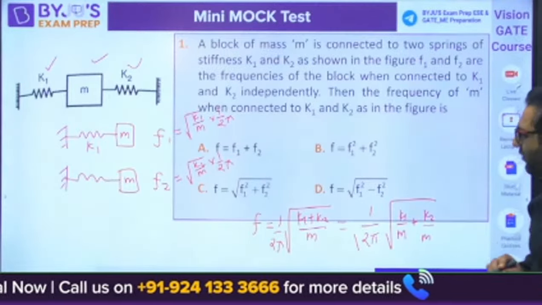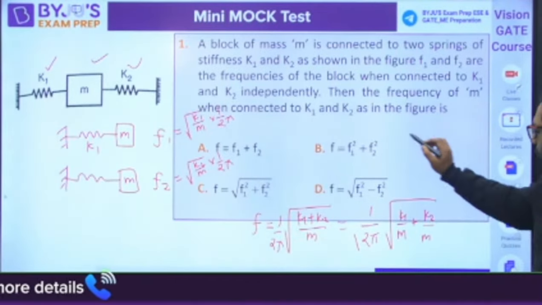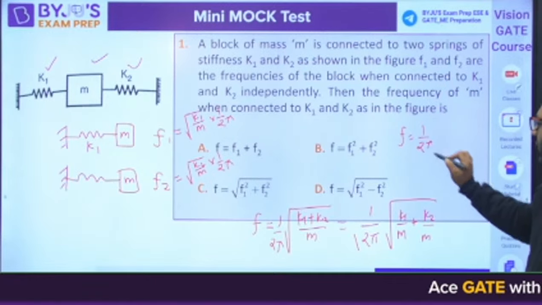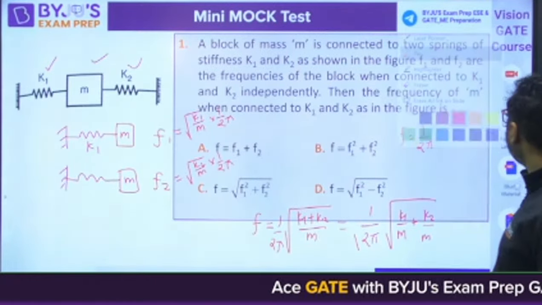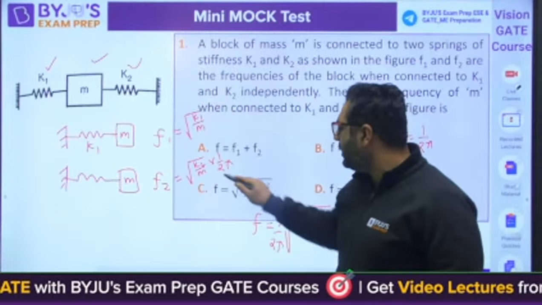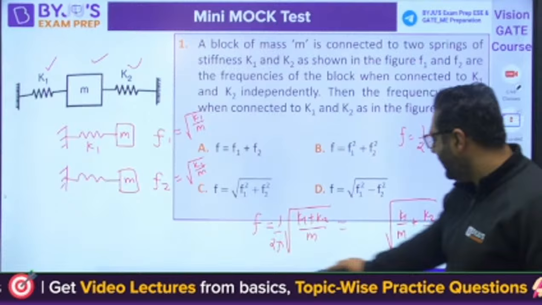So you know that if F1 is square root of K1 by M, even you can put it as F is equals to 1 by 2 pi. Even I would like to say we need not consider 2 pi because they have not mentioned whether it is in radian per second or hertz. So you can also ignore 1 by 2 pi. That is also not required actually.